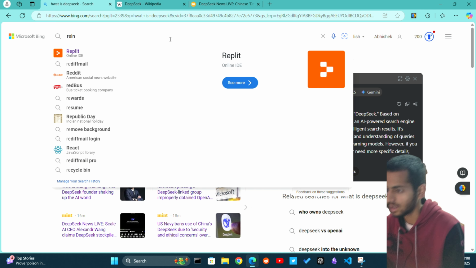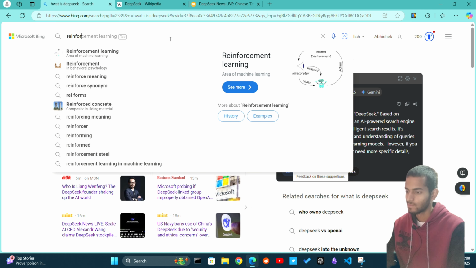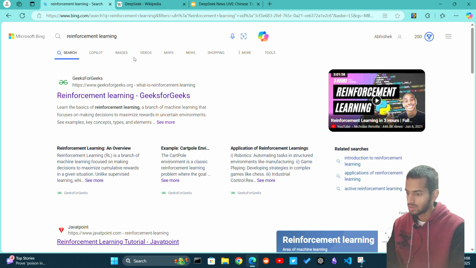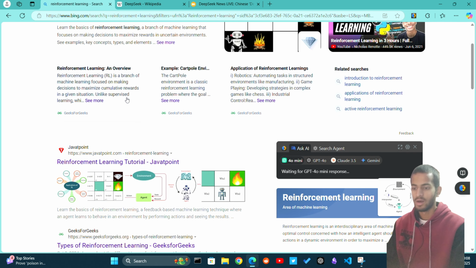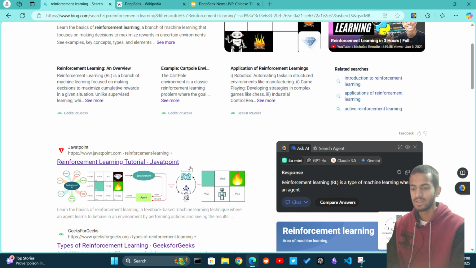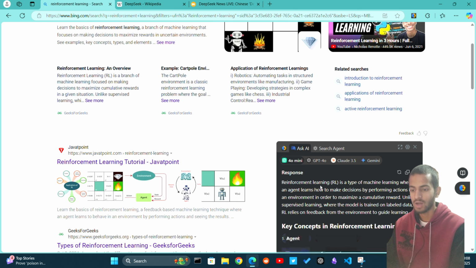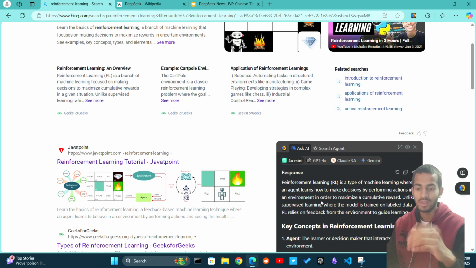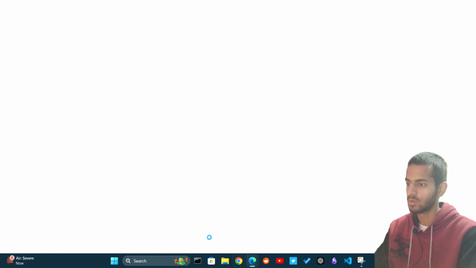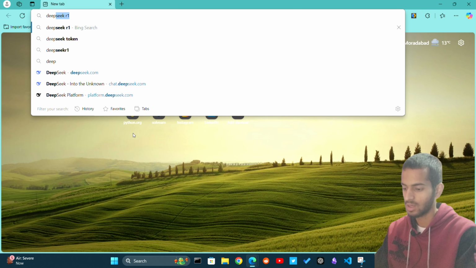Reinforcement learning, an area of machine learning. So reinforcement learning is a type of machine learning where an agent learns how to make decisions by performing actions in an environment in order to maximize accumulated reward. So it's like basically they train based on their actions. First they act and then they learn from these actions.